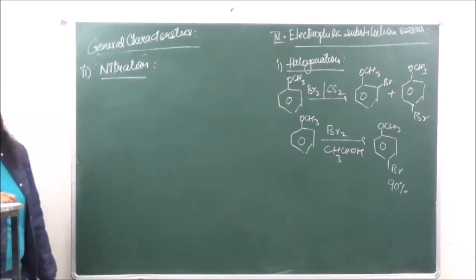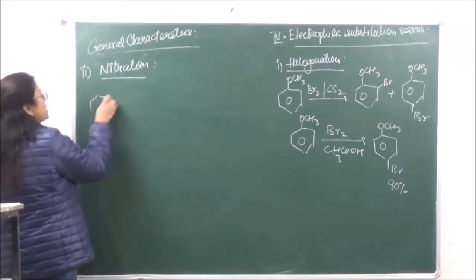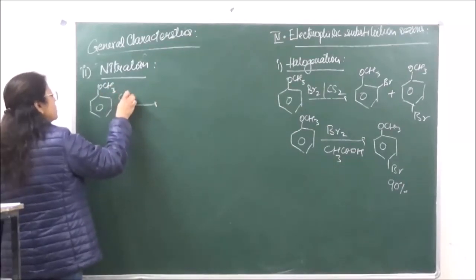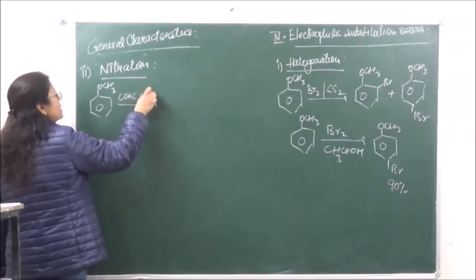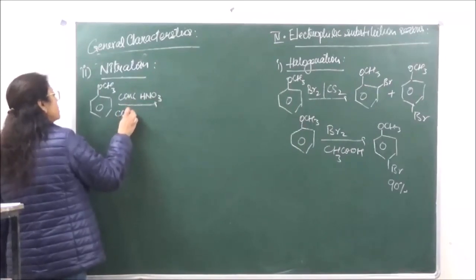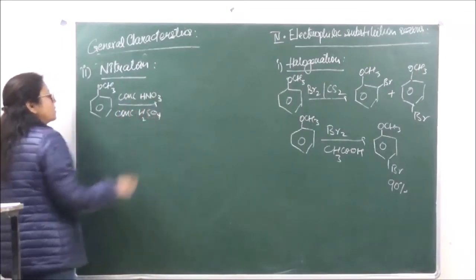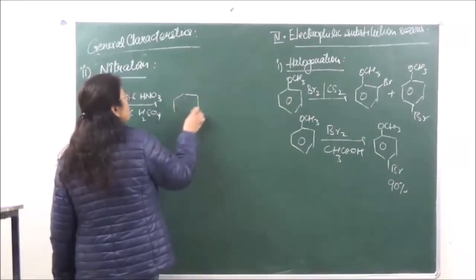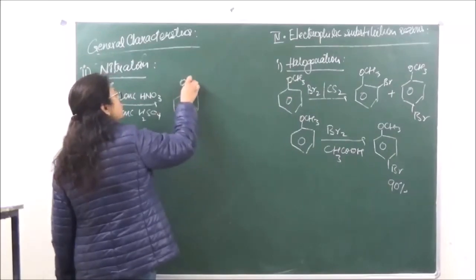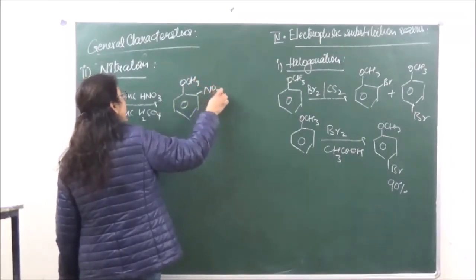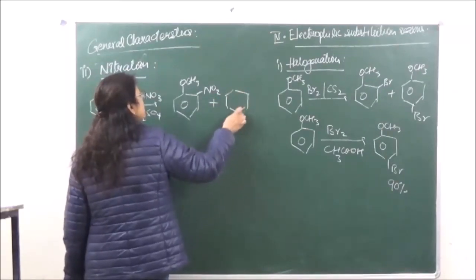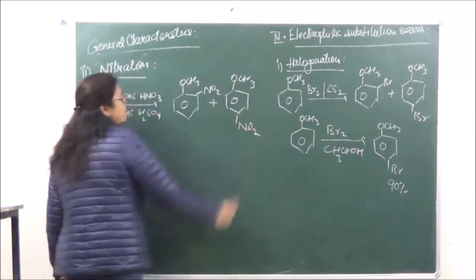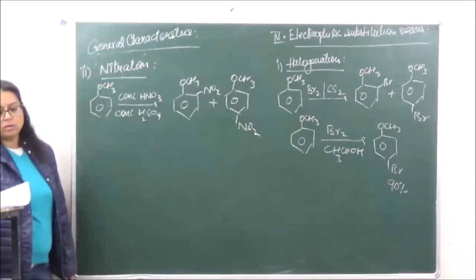In nitration we are reacting anisole with concentrated HNO3 in presence of concentrated H2SO4 to give us a mixture of orthonitroanisole plus paranitroanisole.